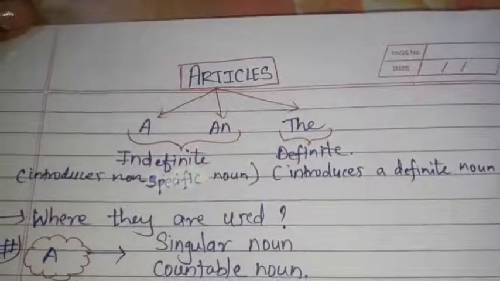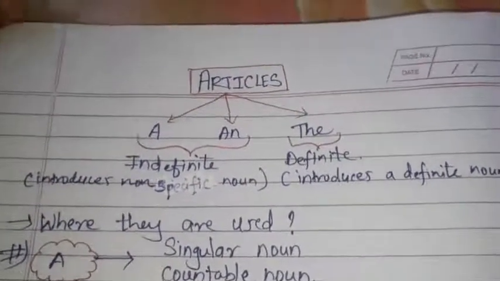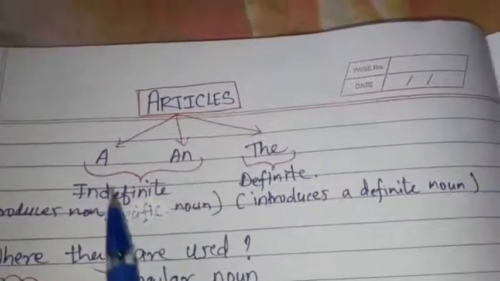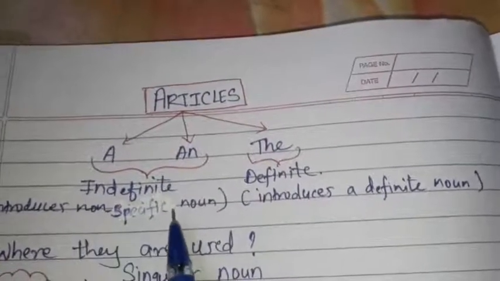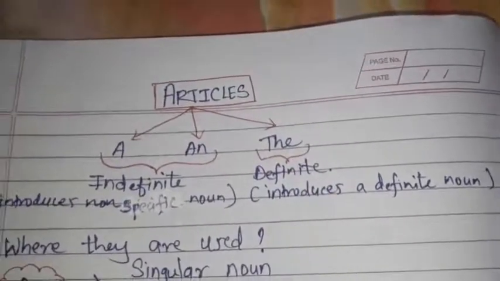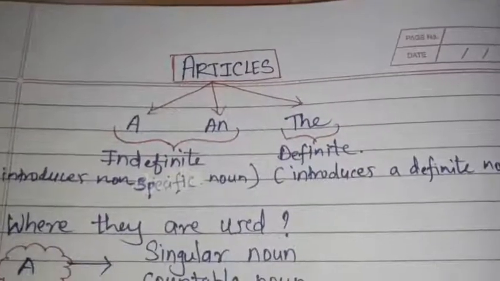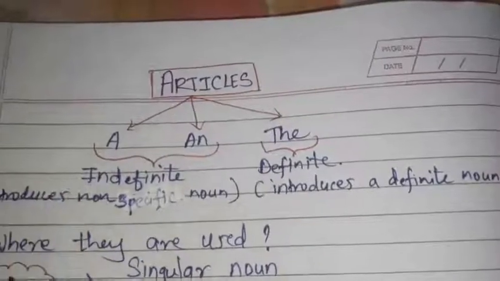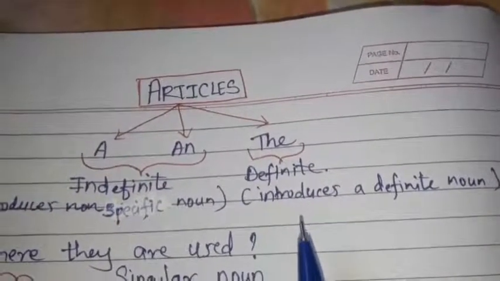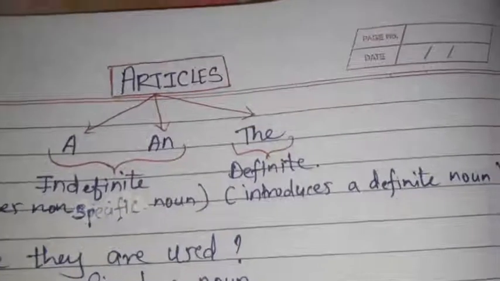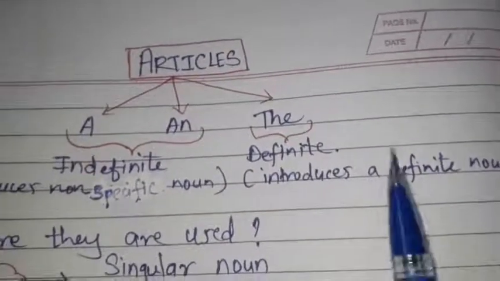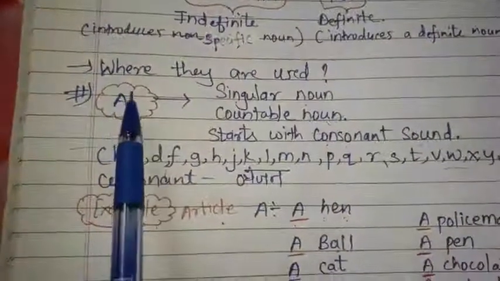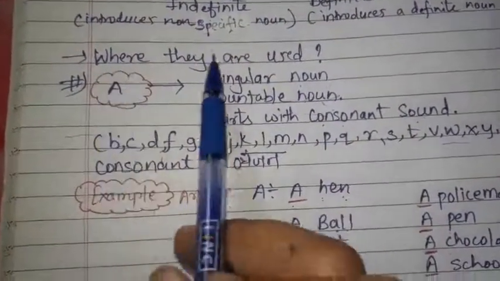Let's start with the articles. There are three articles: a, an, and the, in which a and an are indefinite articles and the is a definite article. What is an indefinite article? The article that introduces a non-specific noun, and a definite article introduces a definite noun. When we go through the articles and learn about the examples, you will come to know about the definite and indefinite. Let's begin with article a, and where it is used.